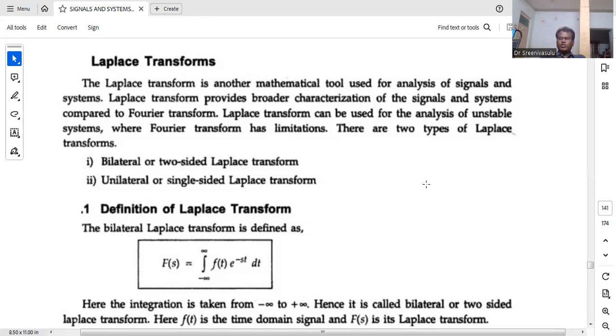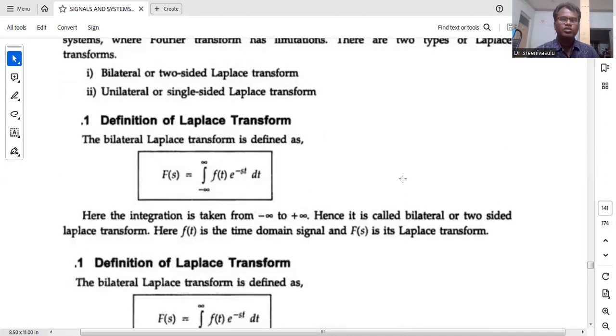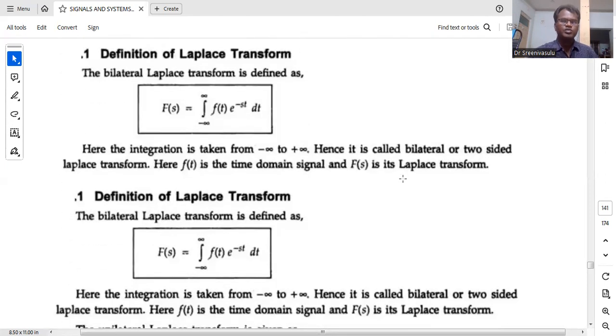Now observe the Laplace transform formula. It is almost like the Fourier transform formula. We already know the Fourier transform F of omega is the Fourier transform of f of t. Here the Laplace transform of f of t is F of s, the integral from minus infinity to infinity of f of t e power minus st dt, whereas in the Fourier transform it is e power minus j omega t.